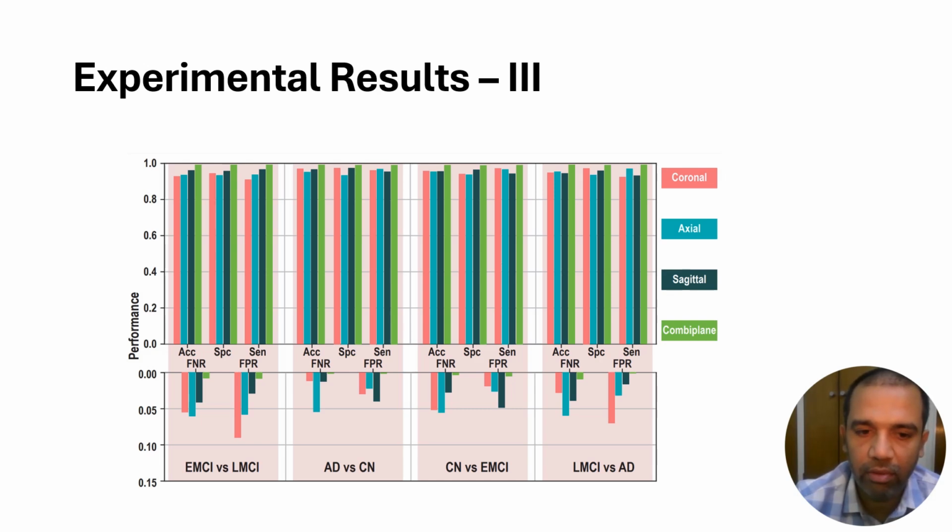It is very difficult even for the clinicians to observe the pattern or to tell in which stage the patient is currently undergoing. If you can see here, the green bars indicate the results obtained by the combi plane approach. You can see here the false positive rate, false negative rate is significantly low in every binary classification that we have carried out here.